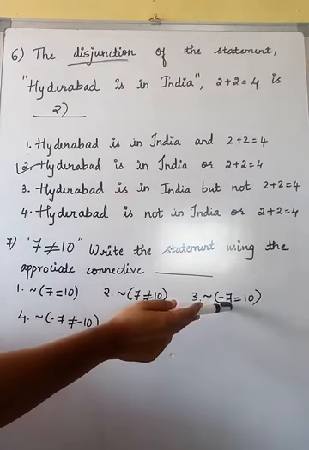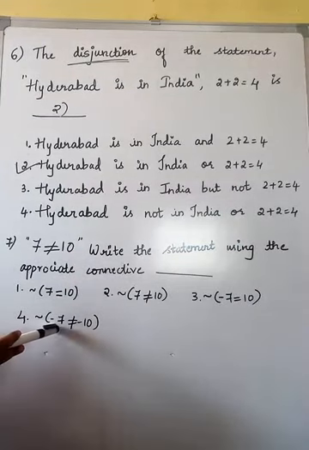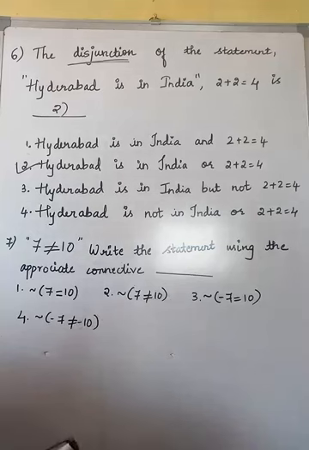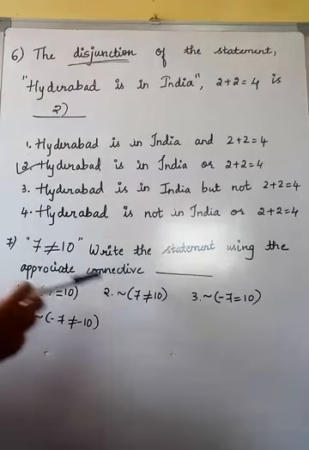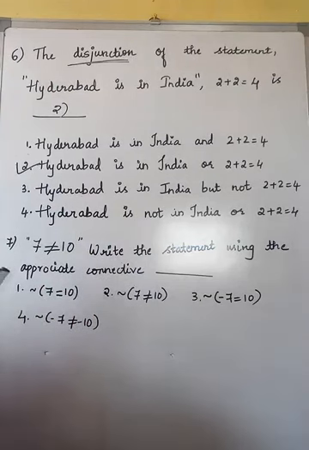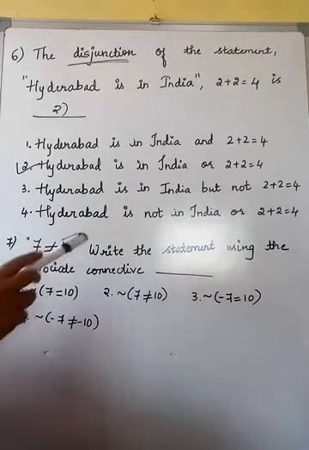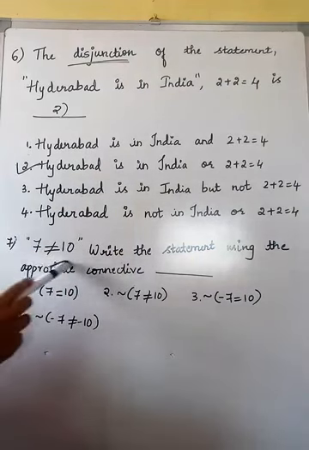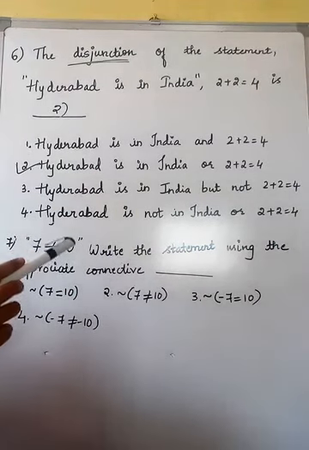Now if I consider 7 is not equal to 10, the negation of this means again it will become true there. Next one, when I go here, it is minus 7, and here minus 7 only is not there. Here minus 7, minus 10. So these two options are not present. Fine. Now with these two options, it is not equal to, so these two will not satisfy. So the satisfying option is the first option. How can I predict it as the first option? Because they told us to write the statement using the appropriate connective, the same one they have given, 7 is not equal to 10.